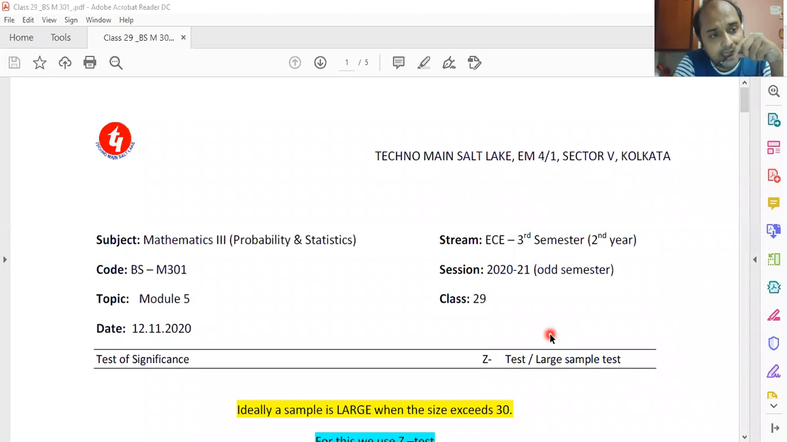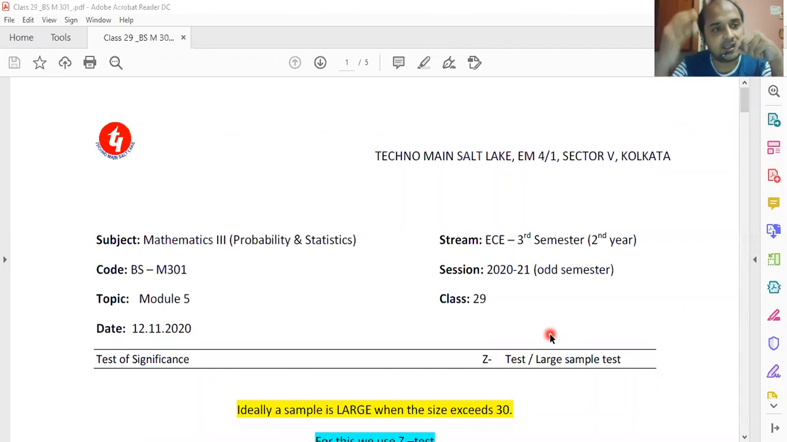Z test, where Z stands for the normal variate. When I scroll down, you will find that the formula I'll be using is aligned with the formula of the standard normal variate. If you recall, the formula of the standard normal variate is capital Z equals capital X minus mu by sigma. All my formulas below are aligned with it. Large sample test corresponds to the large sample.